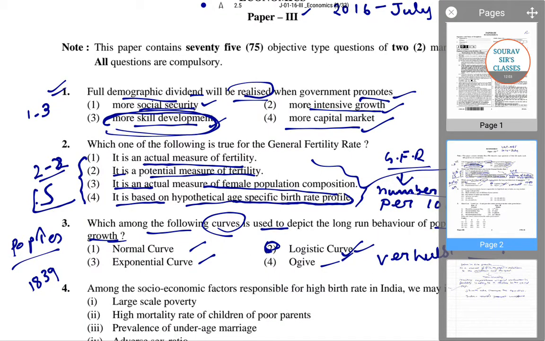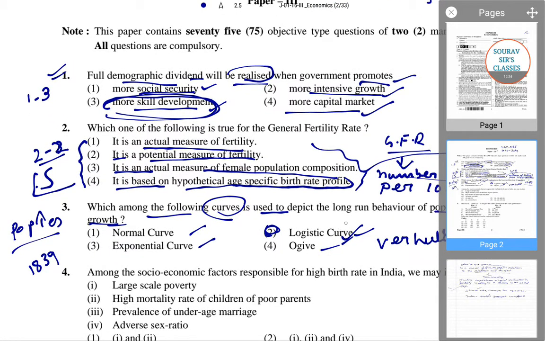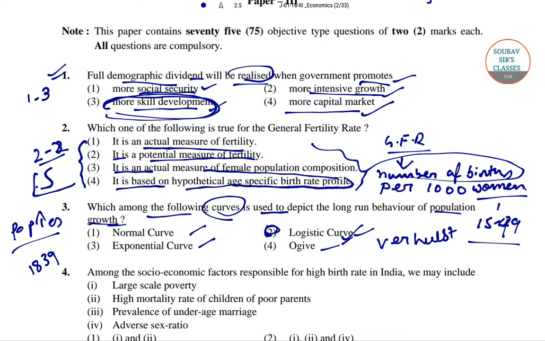What did he say? That is, the logistic theory asserted that population has a slow initial growth rate which increases exponentially until it reaches a maximum, and then again it falls. So for question number 3 the right answer would be option 2. So in today's video we solved question number 1, 2, 3.